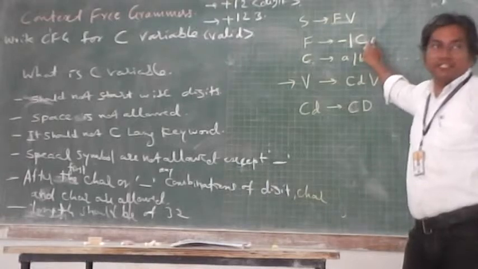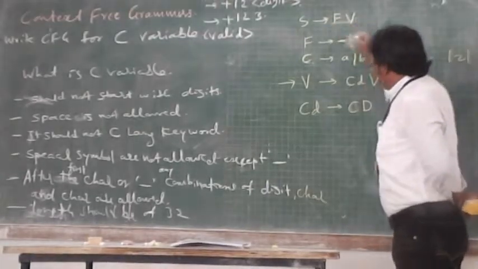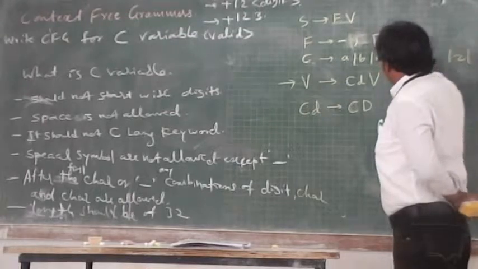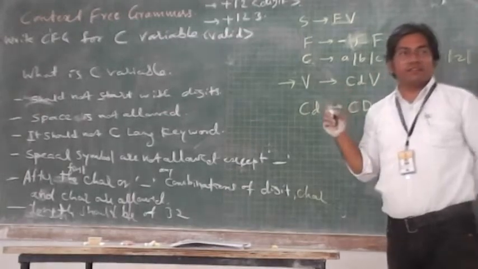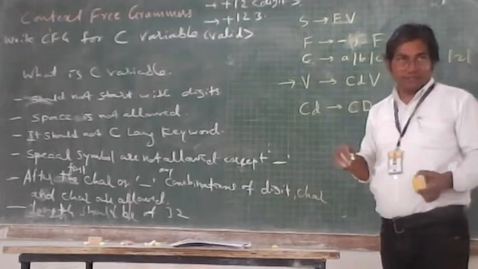These are two productions here. How will we write this? F implies underscore, or F implies C. In this way you can write, or you can merge them by the or sign.